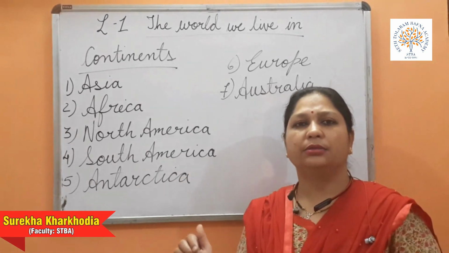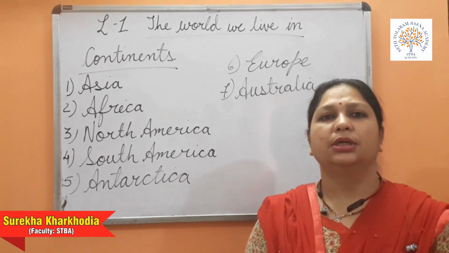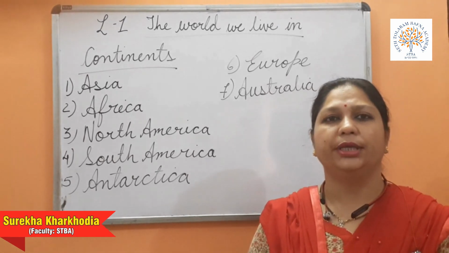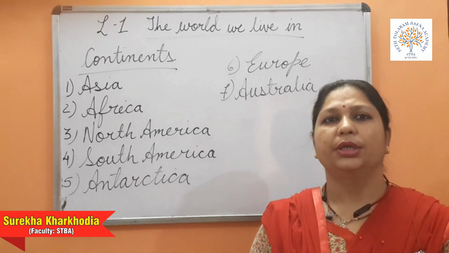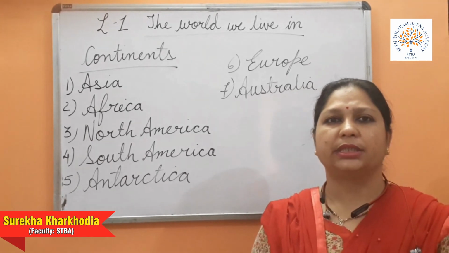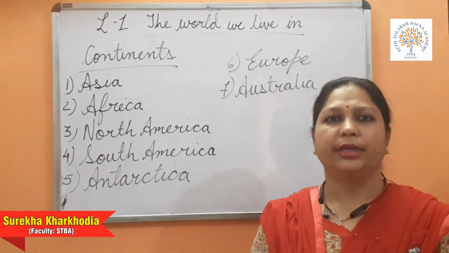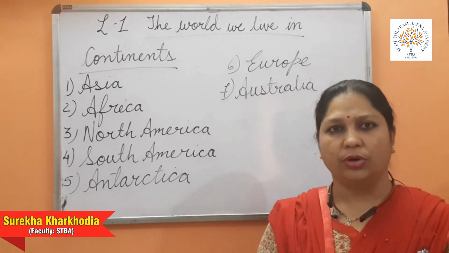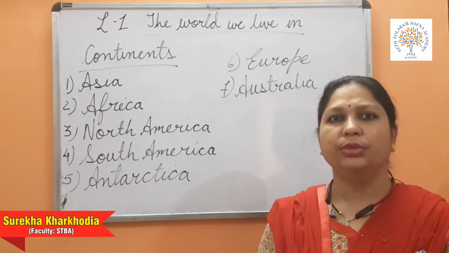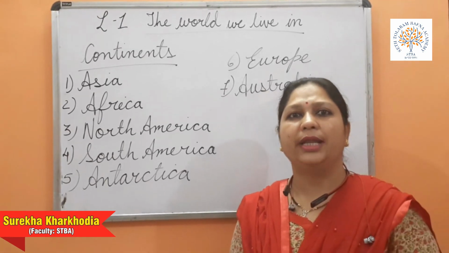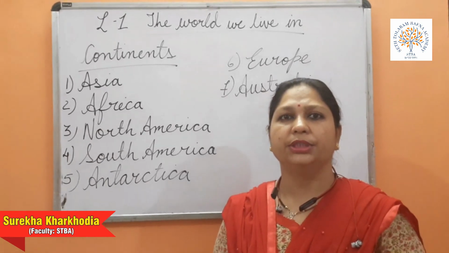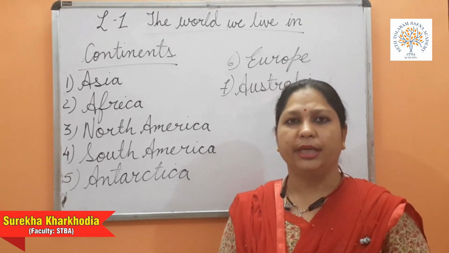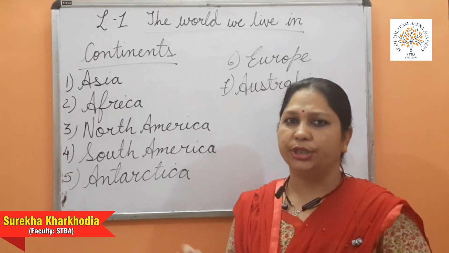You know, I told you that the earth is not flat. It was not flat while it was cooling. It was giving out steam. The clouds were formed and it started raining. When it rained, the lower areas were filled with water and oceans were formed, and the part of land where water did not reach, there the large land masses remained, that were known as continents.